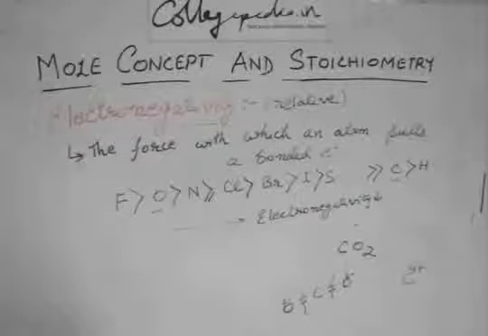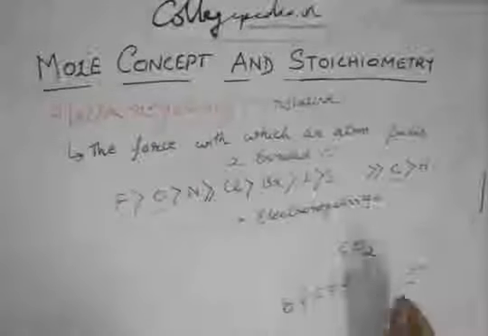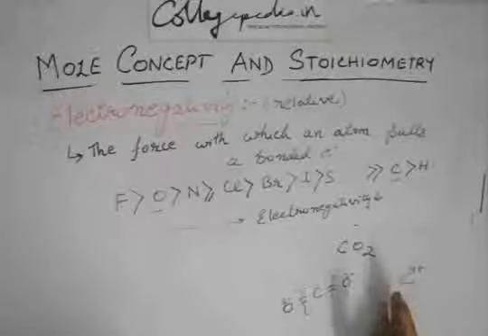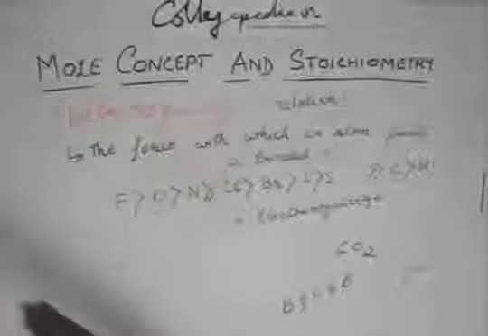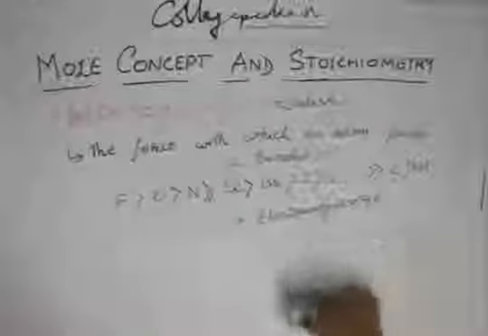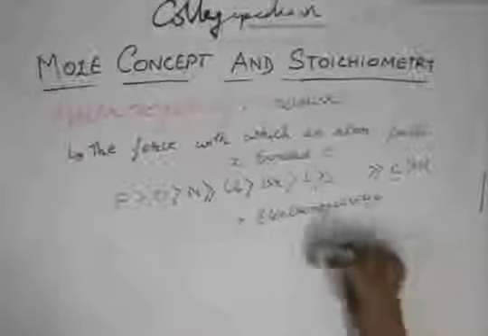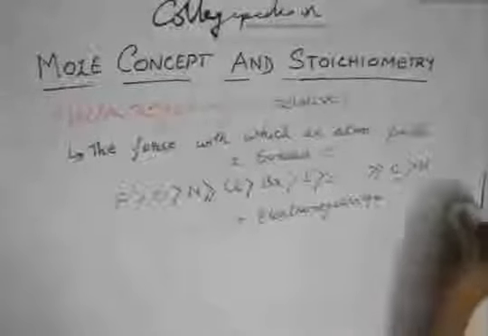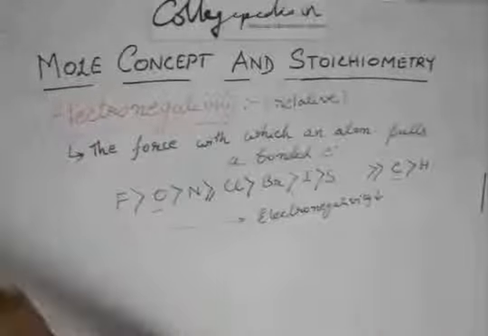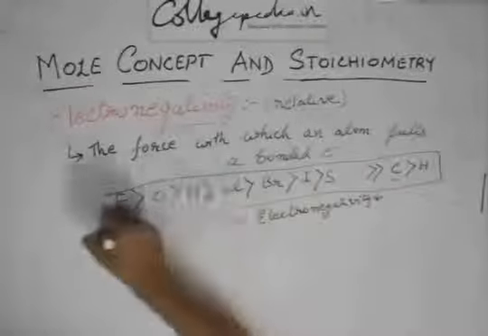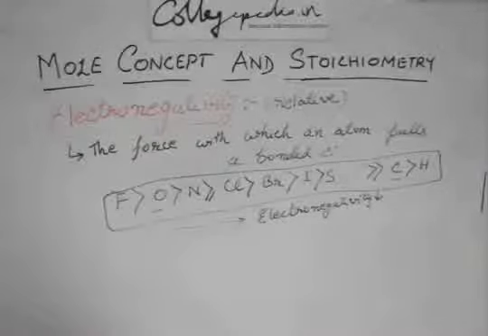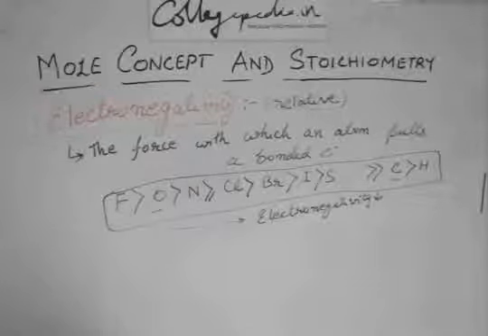We actually don't break the bonds, we assume that they are broken, and then we give the more electronegative atom the negative charge, and the more electropositive atom the positive charge. So this list is quite important, and you need to memorize this electronegativity series.